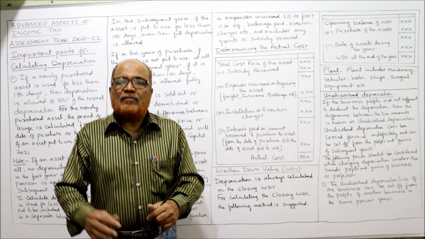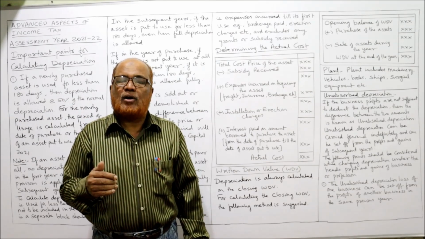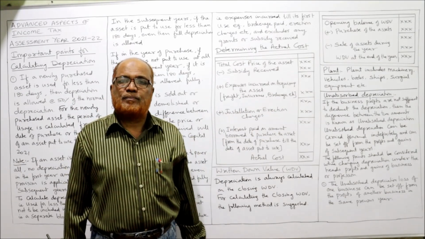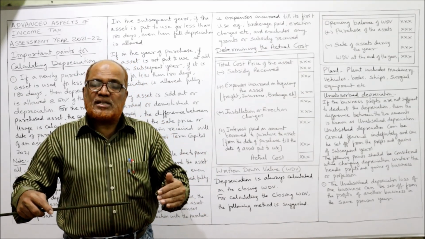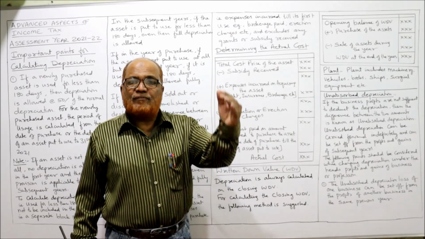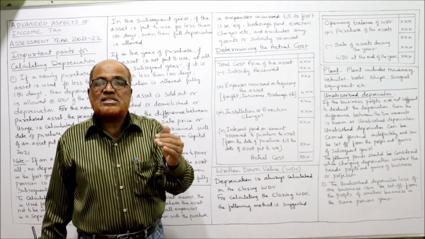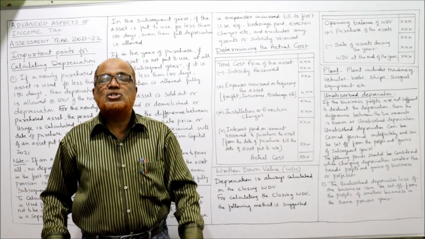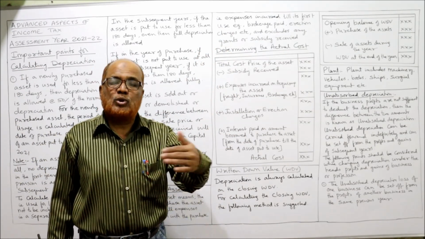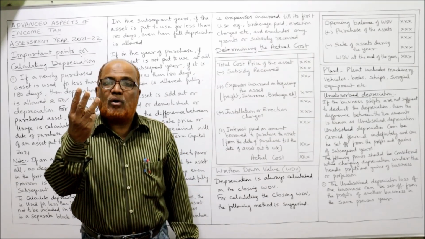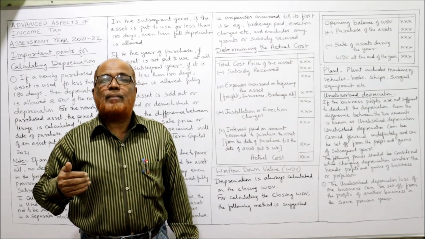For example, we have taken a loan from the bank on 1st January for rupees 10 lakh for purchasing the machine. By the time we purchase the machine and install the machine, 3 months are over, from 1st January to 31st March. On 31st March, the machine was installed and put to use. That means 3 months are over since we have taken the loan from the bank.